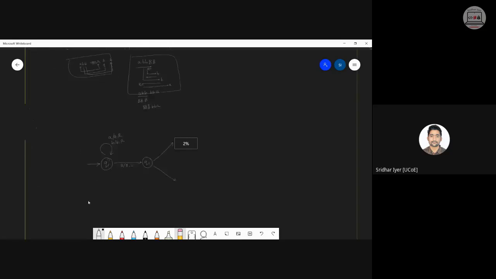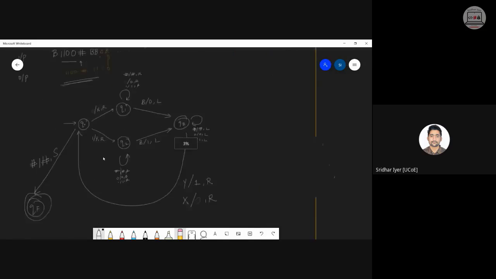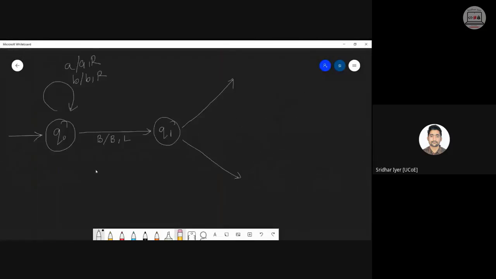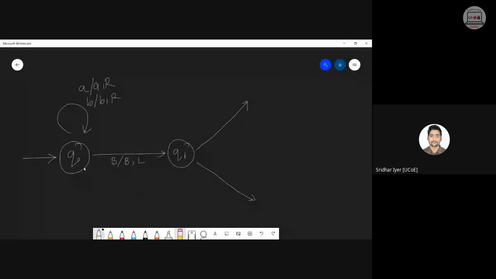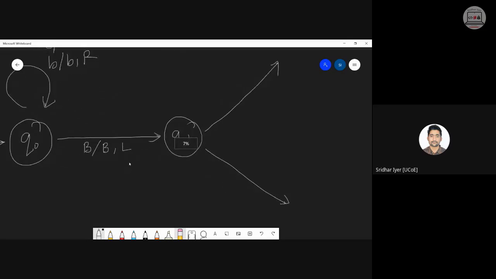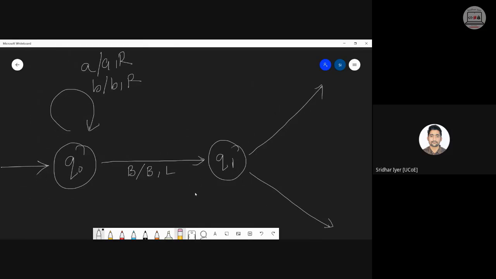If you compare this with your previous diagram, the first diagram started from here, from Q0. Now we have to do a similar kind of thing from here. The first state added is simply bypassing all the characters and reaching till the end. We added that here with this Q0. Now we have reached the end of the string and we are coming back to the left. Directions are very important. They are crucial. Don't mess up the directions. Turing machines are all about moving left or right.